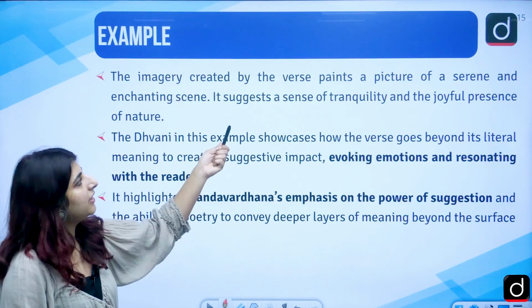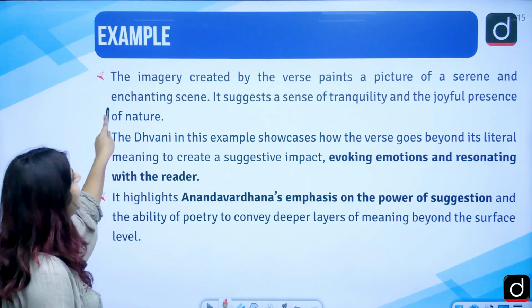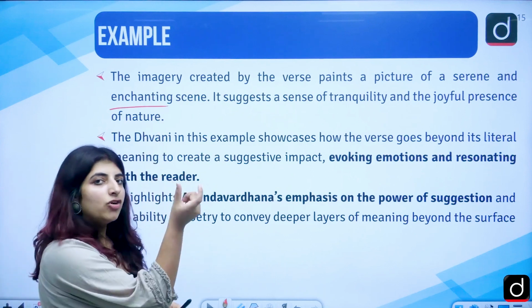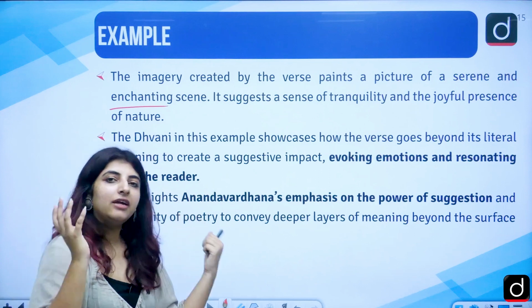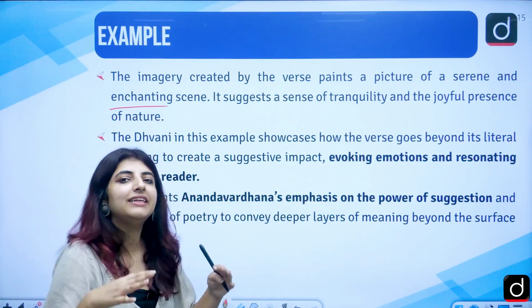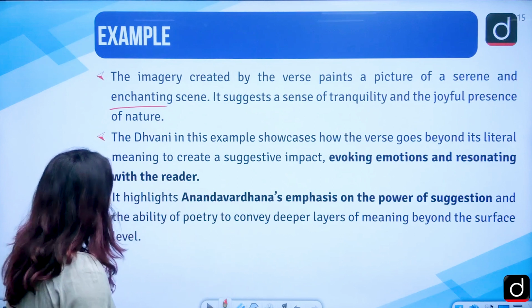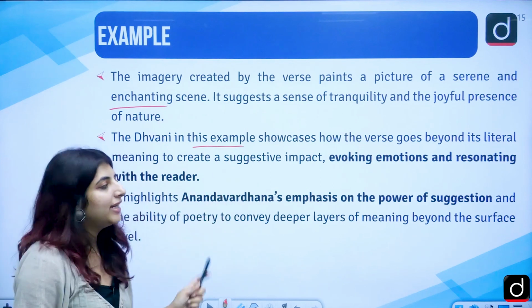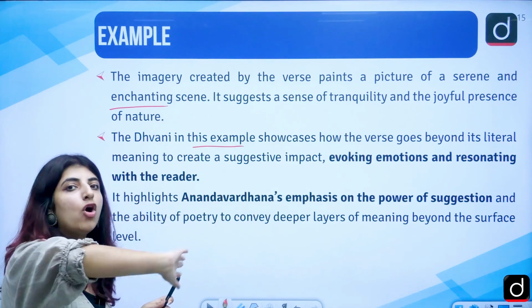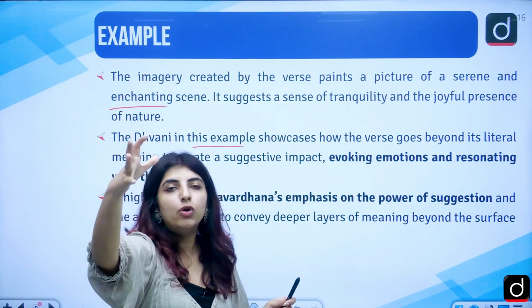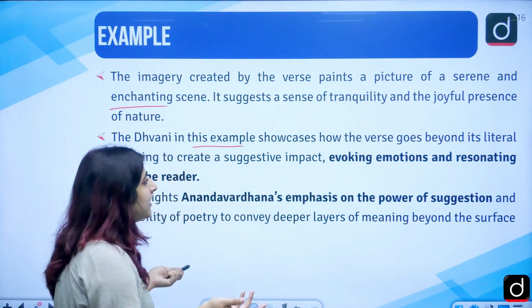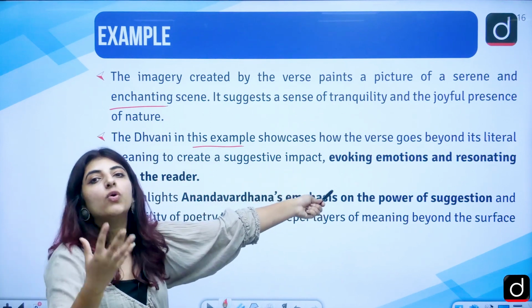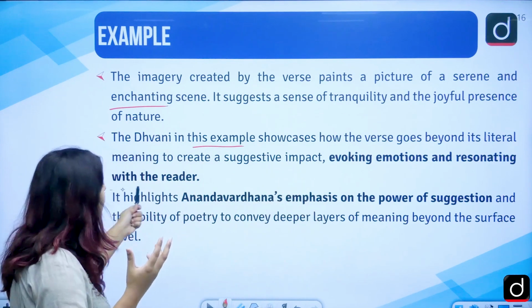The imagery created by the verse paints a picture of a serene and enchanting scene. So, it is not just the lotus and the bees humming around in there, but the atmosphere that is created is serene, calm, right? The Dhvani in this example showcases how the verse goes beyond its literal meaning, which is the lotus bloomed, the bees were humming around it, living on its nectar, and it is evoking emotions and resonating with the reader.